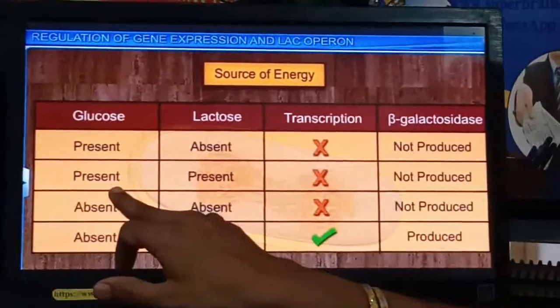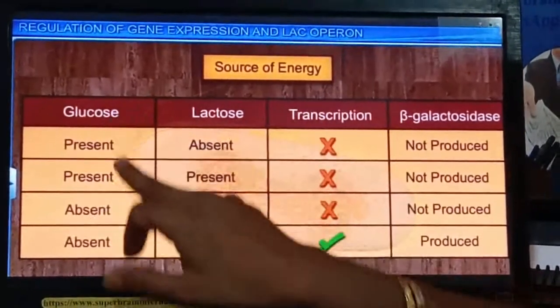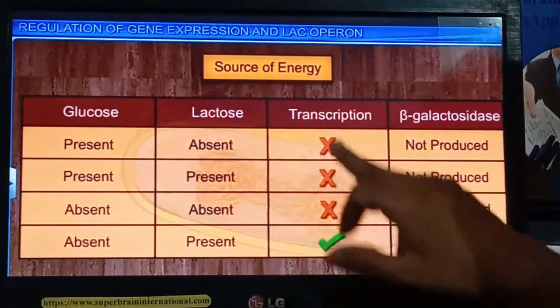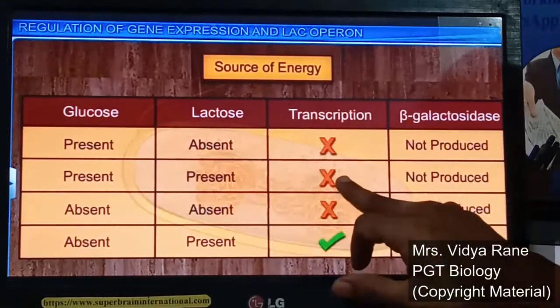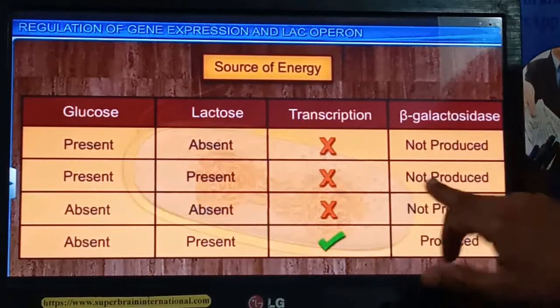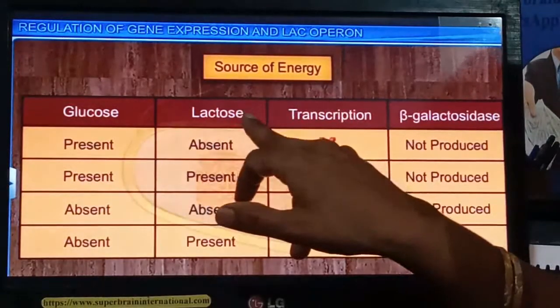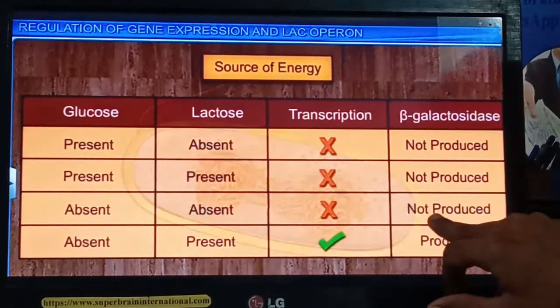Whenever glucose is present, even if lactose is present, there is no need to digest this lactose. So at that time also, transcription for beta galactosidase will not take place and this enzyme will not be produced. When glucose is absent and lactose is also absent, then also this enzyme will not be produced.